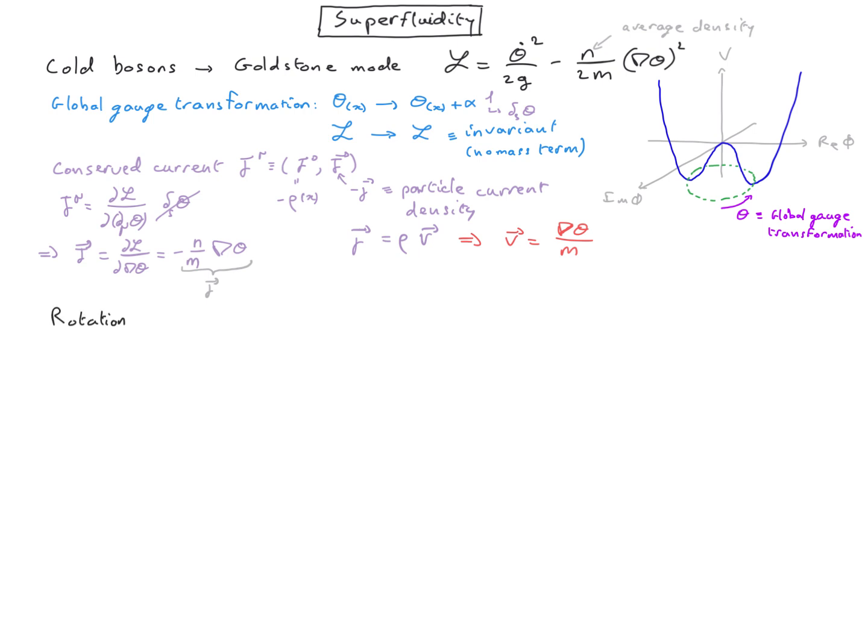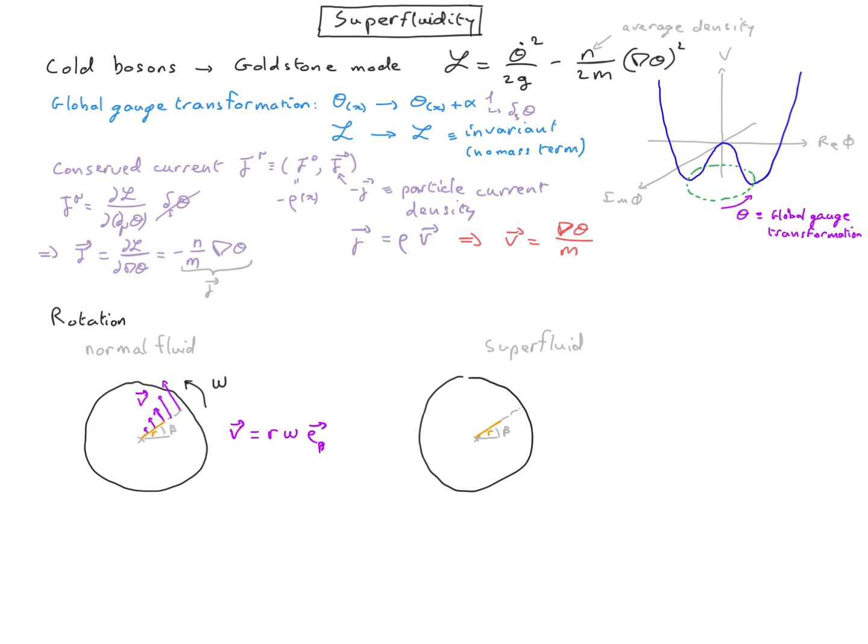Let's first consider the case of a normal fluid. The fluid is contained in a cylinder with angular velocity omega. In this case, the further we are from the center, the faster the fluid rotates. In particular, the velocity magnitude is proportional to r. Let's now look at the case of a superfluid. The superfluid is described by a scalar field phi. We already saw that the amplitude of the field is the square root of the density, and the phase is just the Goldstone mode. We do not constrain the system to have a constant density.